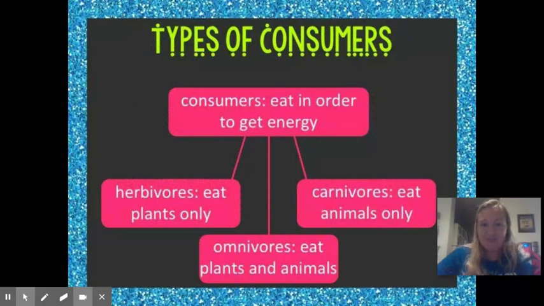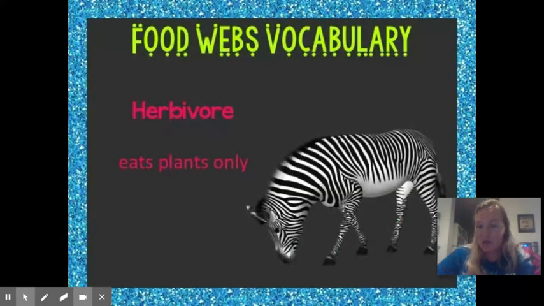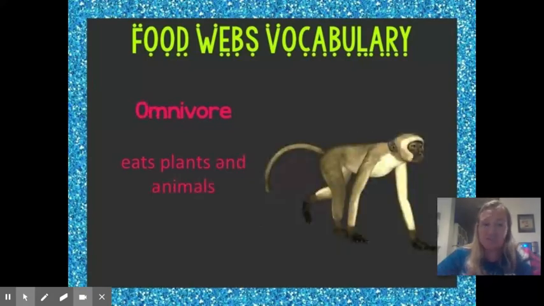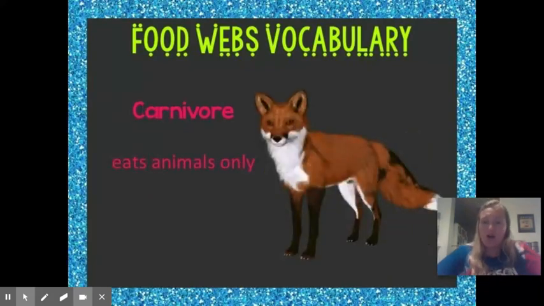And we have a couple of different types of consumers. We're going to have herbivores, which only eat plants. That's going to be things like zebras. Omnivores, which eat plants and animals. That's going to be things like us or monkeys or different types of birds. Lots of omnivores. And then we have carnivores, which only eat animals. So that's going to be things like lions or tigers or foxes.